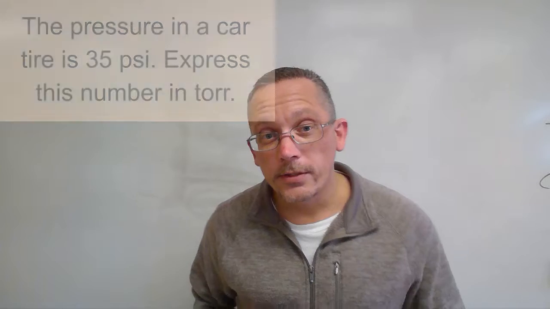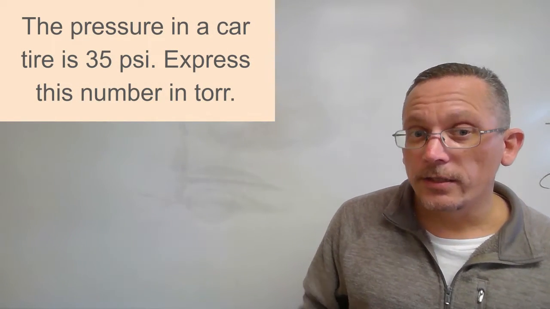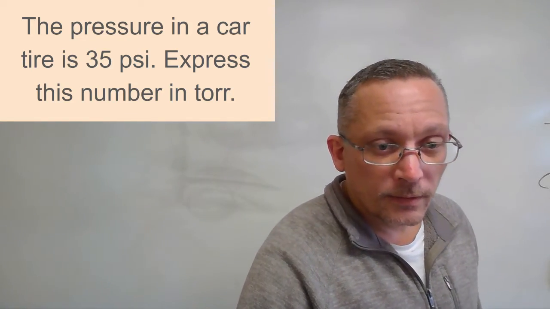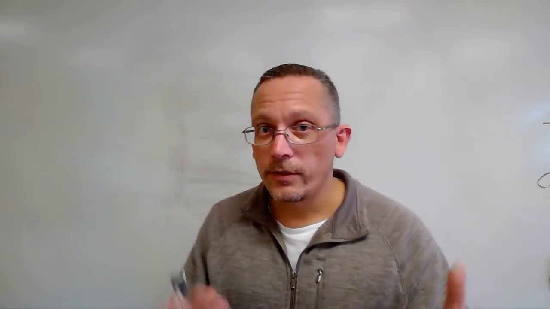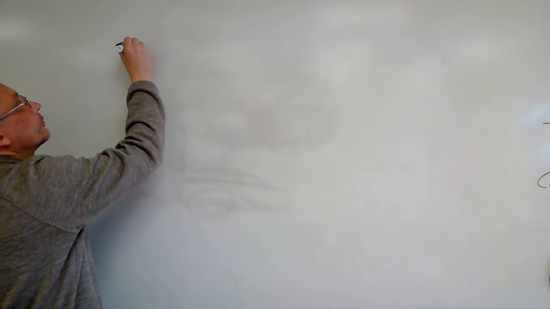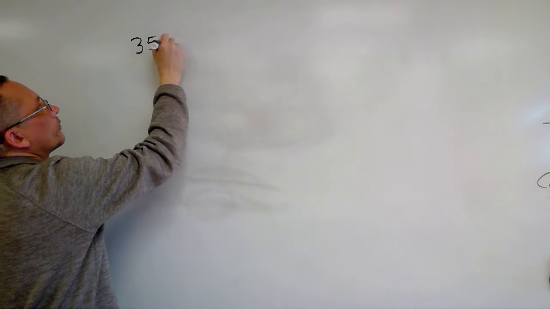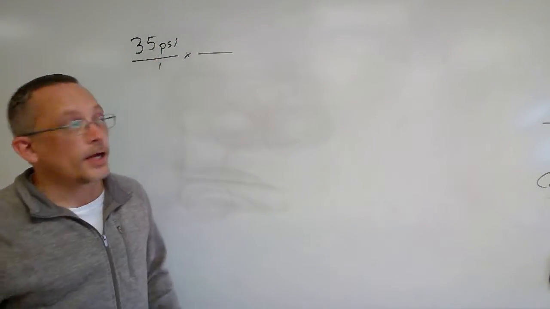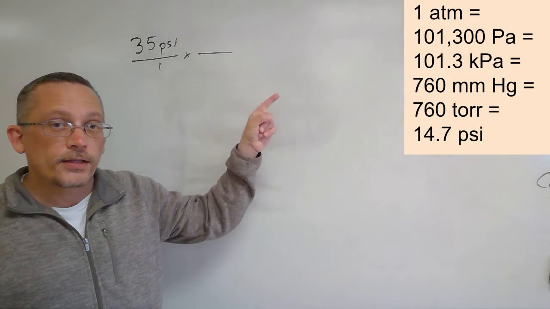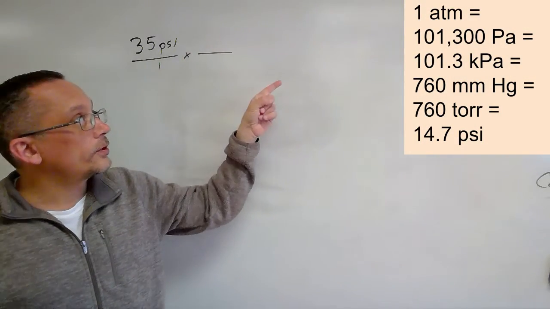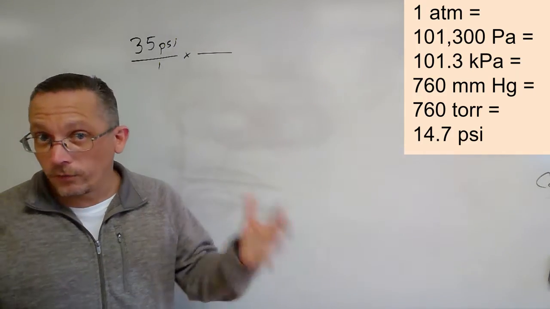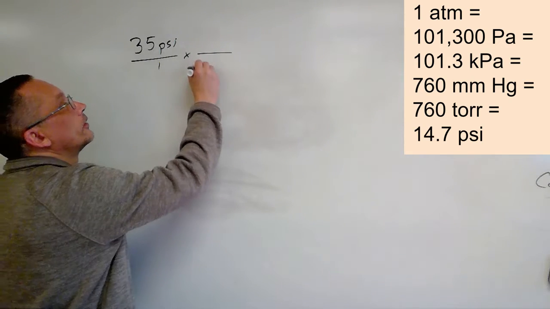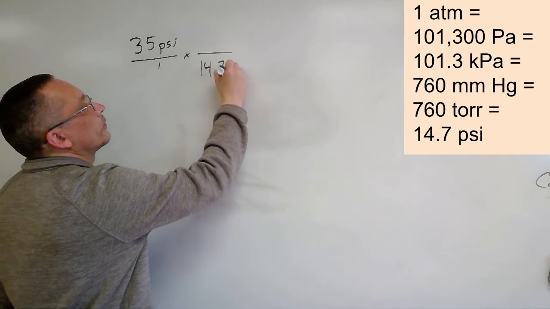Okay, another example here says, the pressure in a car tire is 35 psi. Express this number in torr. Okay, so I'm going to start with this number that they gave me, 35 psi, and I'm going to write it over 1. Now let's go to these numbers and find the number that is psi. Which number is psi? You can see there 14.7 psi. So let me put that number on the bottom here.